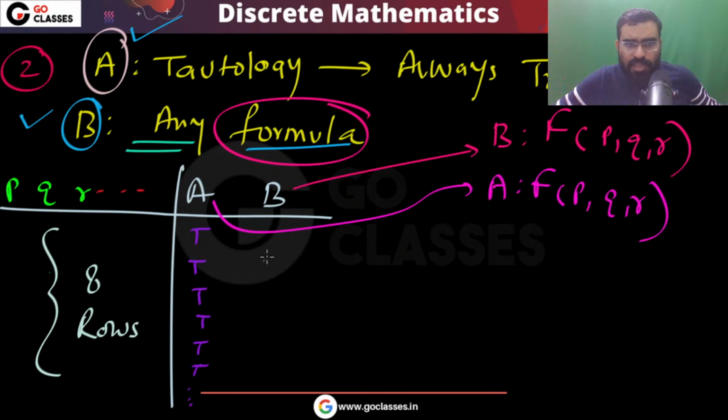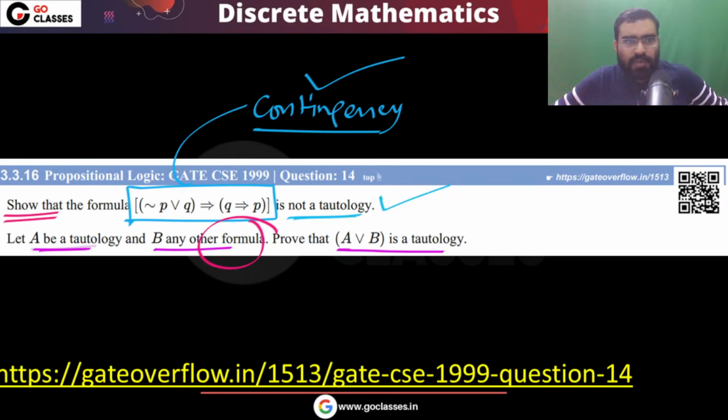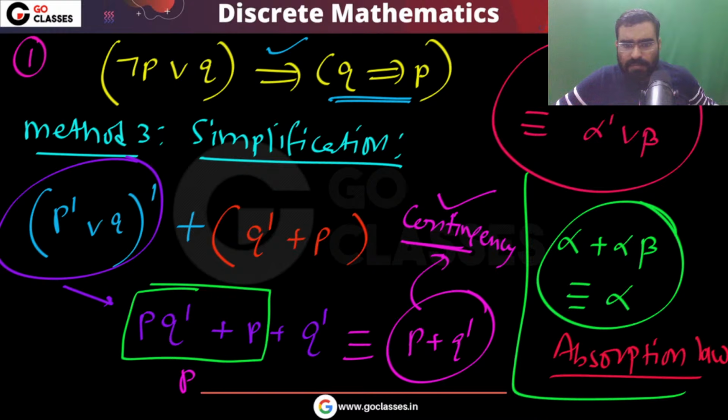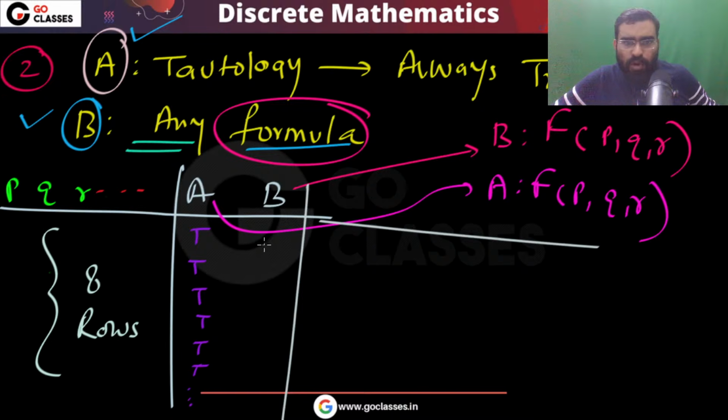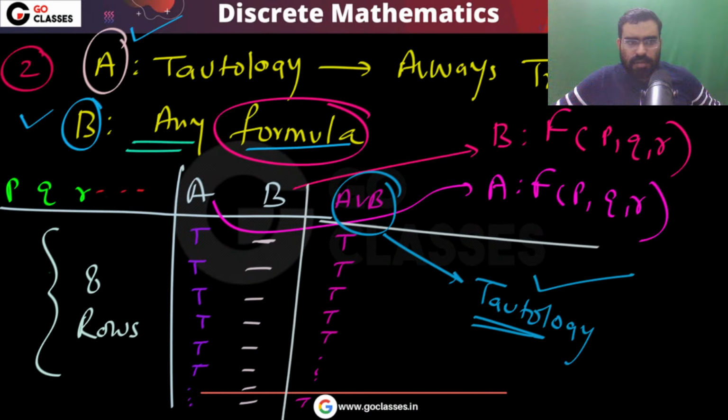Now, whatever B you take, it does not matter, this A or B will always be true. So that is the reason this is a tautology. Okay, so this is the proof.